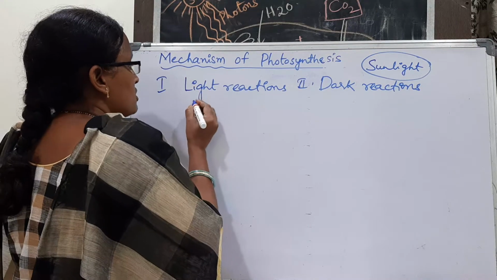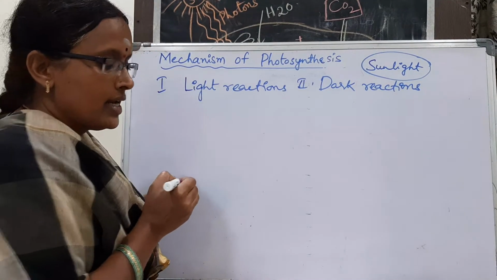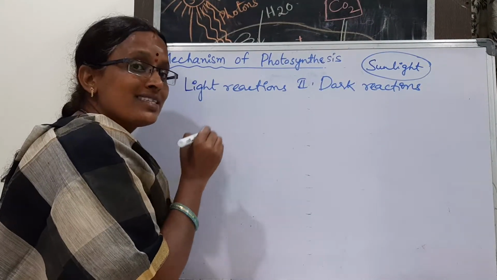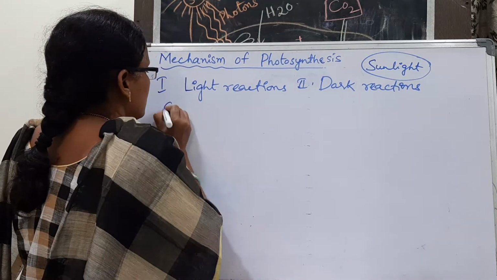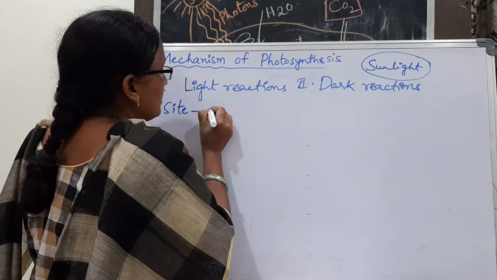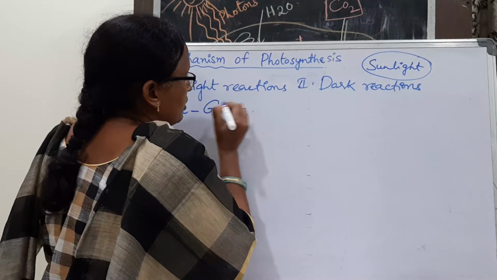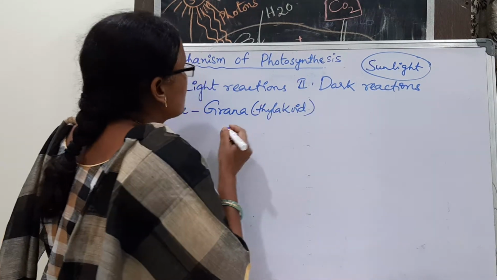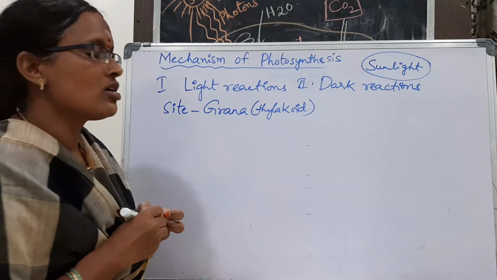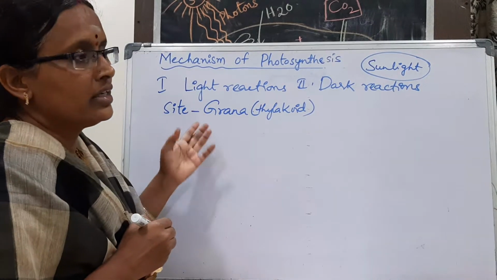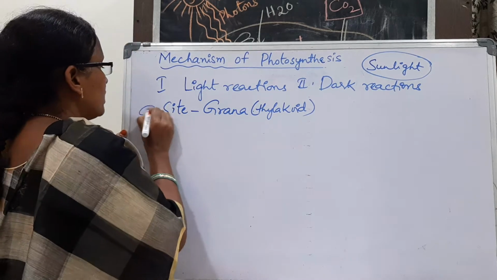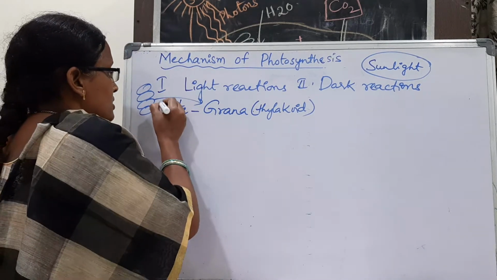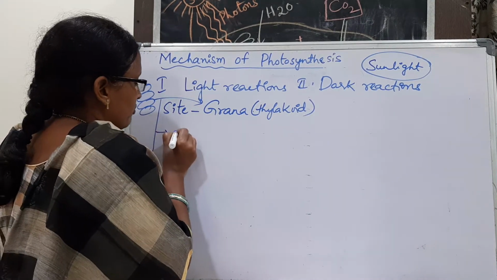Okay. So first, light reactions, where do they take place? They take place in the chlorophyll containing thylakoids, that is grana. So the site, where it takes place, is grana. We can say thylakoids. If anybody says that light reactions take place in the thylakoid, that is also correct. If they give grana, it is also correct, because a group of thylakoids form the grana. Okay. So in this light reaction, there are three steps.